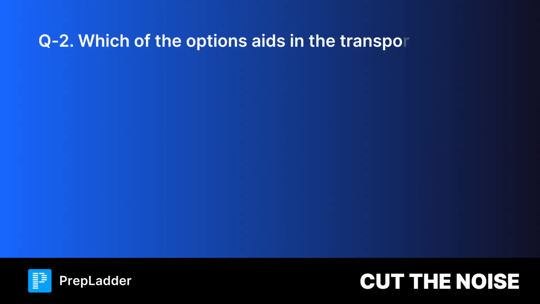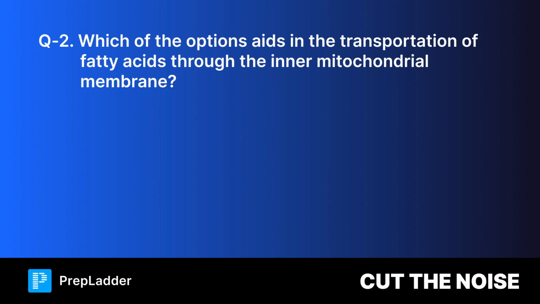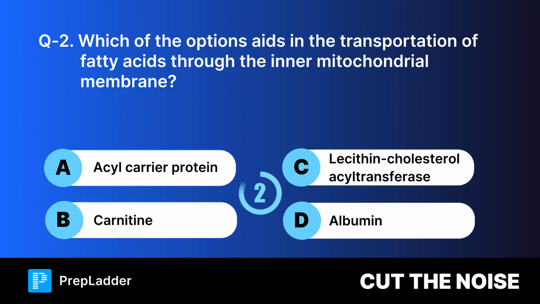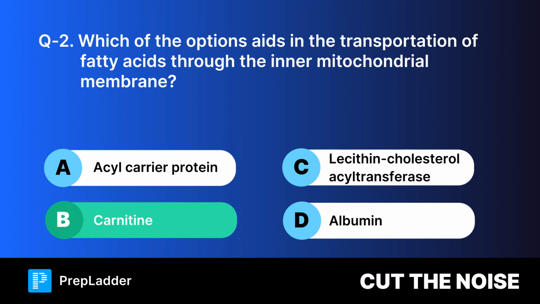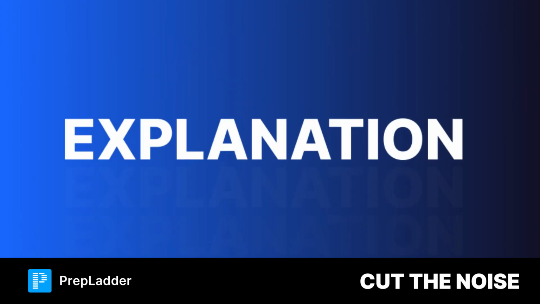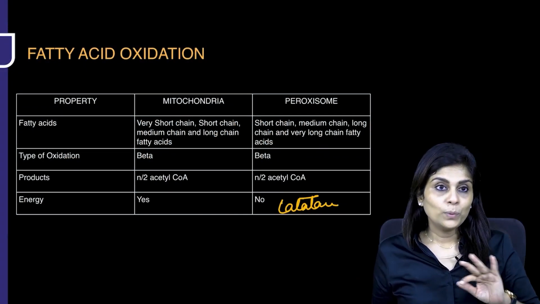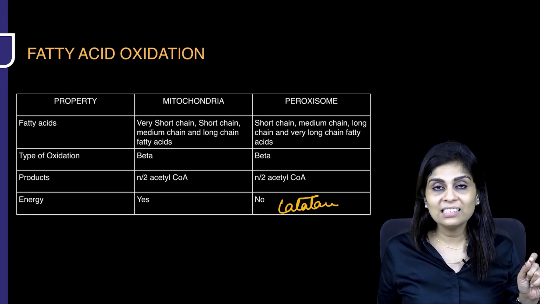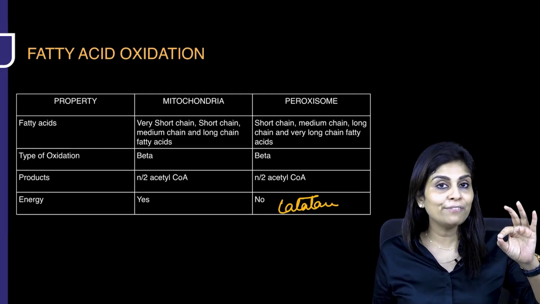Question 2. Which of the options aids in the transportation of fatty acids through the inner mitochondrial membrane? Your options are, and the correct answer is carnitine. Here's the explanation. Now, with this background, let's try to understand what is the fate of any fatty acid that